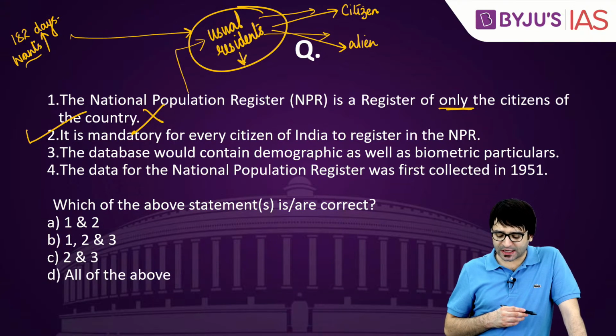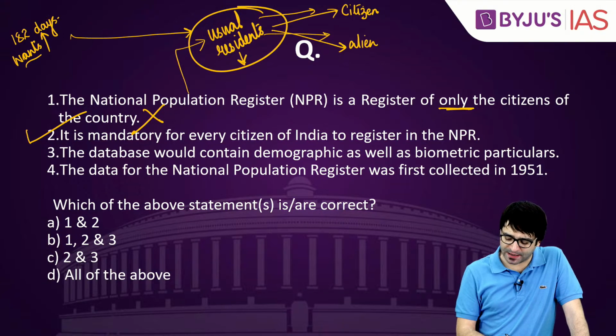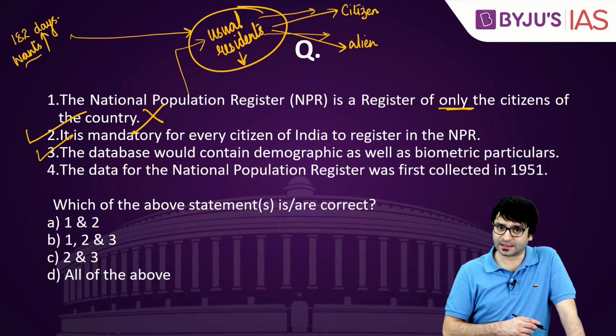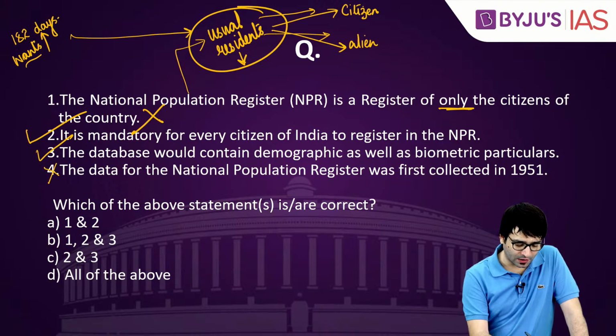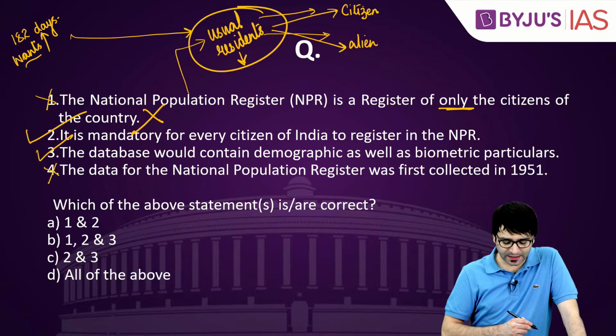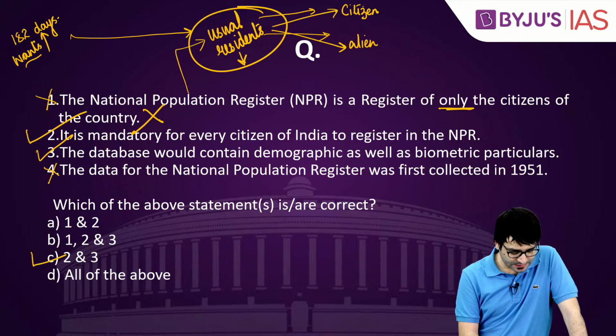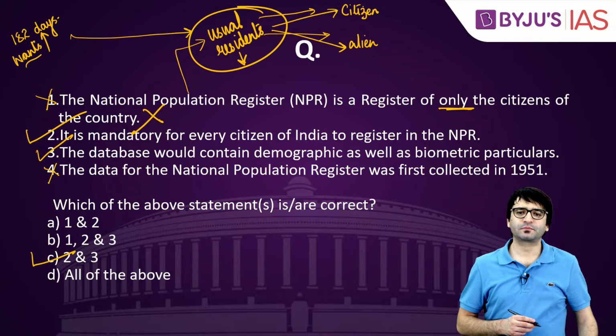The database would contain demographic as well as biometric particulars. This is correct. The data for NPR was first collected in 1951. This is wrong. The question is asking which of the above statements is or are correct. 2 and 3 are correct. C is the right answer.